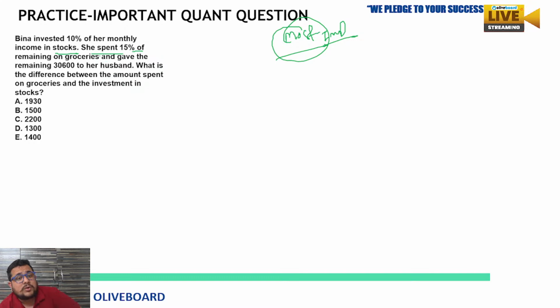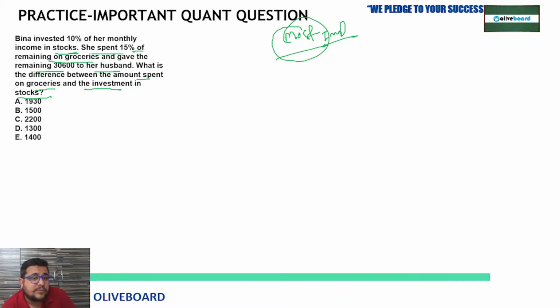So if you look, Beena invested 10% of her monthly income in stocks. She spent 15% of the remaining on groceries and gave the remaining 30,600 to her husband. What is the difference between the amount spent on grocery and the investment in stocks? That is what you need to find out here.